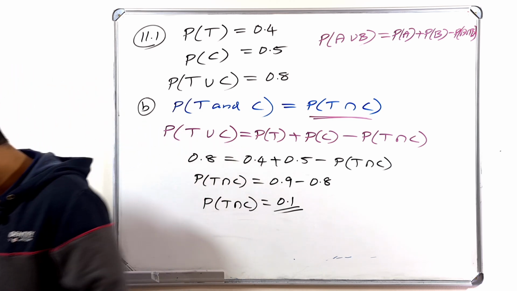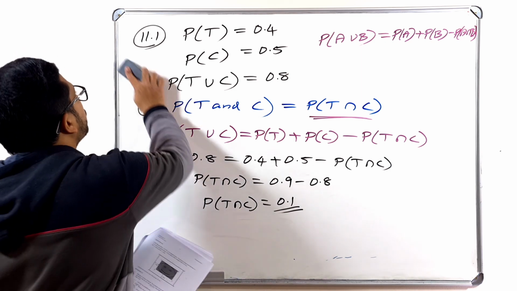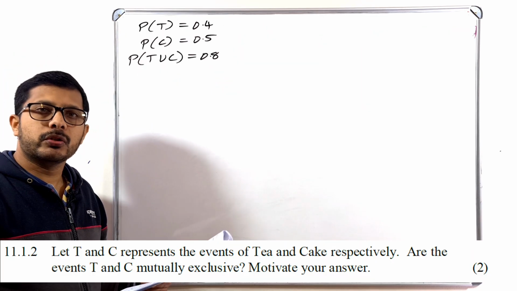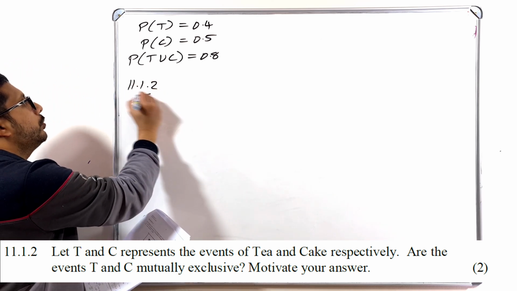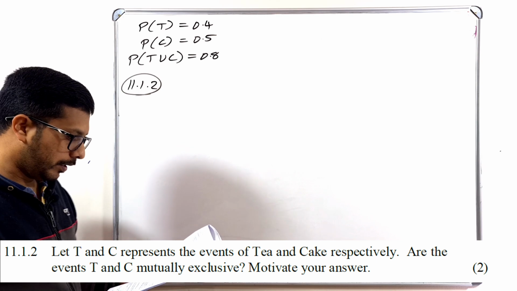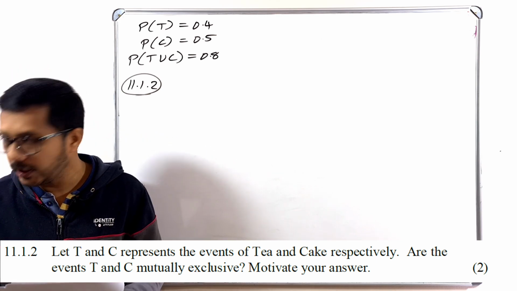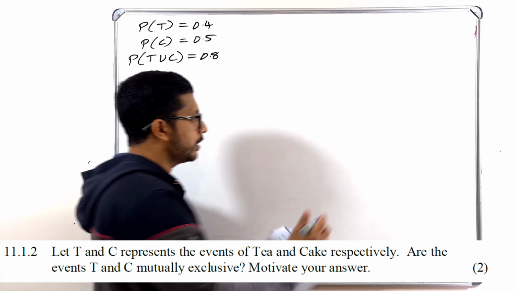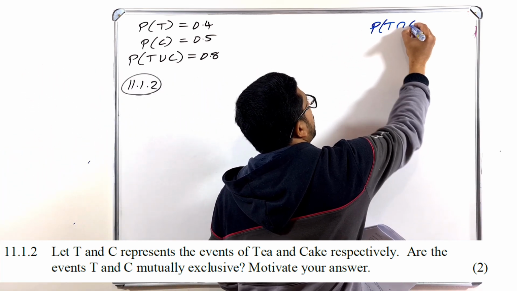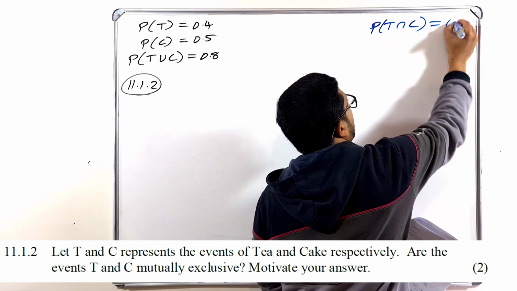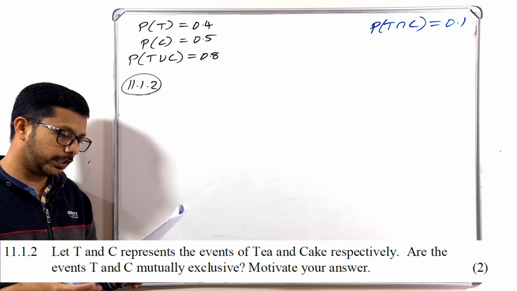Okay, let's go to the next question, 11.1.2. 11.1.2, what is that question? Before I go to that question, what is the answer of the previous one? The probability of T intersection C. We got the answer as, remember the previous question, 0.1. That's the answer. Just leave it there. We want that one here in this question.